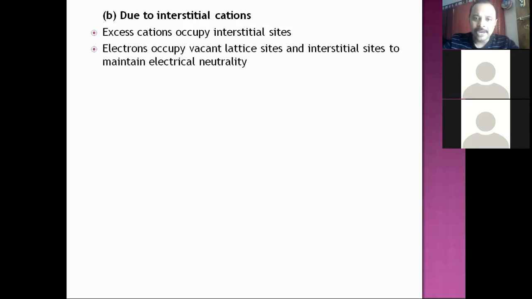Electrons occupy vacant lattice sites and interstitial sites to maintain electrical neutrality. In the previous case, the electron gets trapped in the anionic site, whereas here electrons occupy a vacant site and even an interstitial site, or any one, but the electron gets trapped again. So to maintain the electrical neutrality. So what is one common factor in both the cases? The electron will balance the overall charge that arises due to imbalance of the number of anions and cations. So electrons are balancing the electrical neutrality.